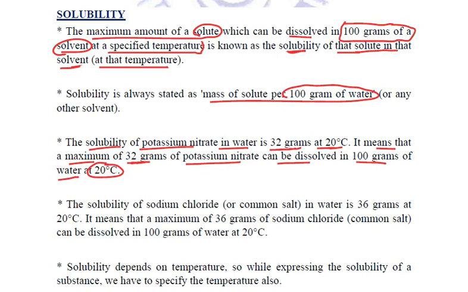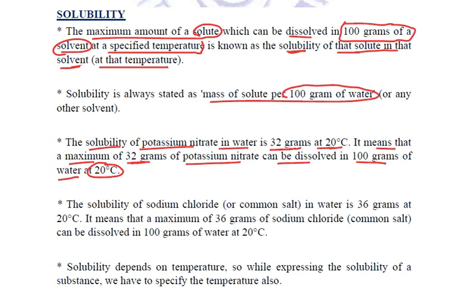Again I repeat, if we raise the temperature from 20 to 30, more amount will be added now. Instead of 32, more amount will be added. And if we decrease the temperature from 20 to 16 or 14, then this 32 will not be able to be dissolved. It will be a lesser amount of solute. Maybe it is 25, 26, 27, whatever, but it will be less than 32 grams.